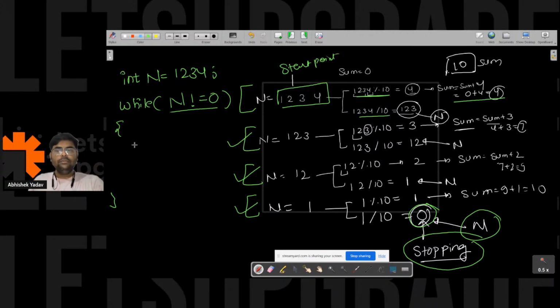After that, what will I do? I will write here int remainder is equal to n modulo 10, right? So I got the remainder part.